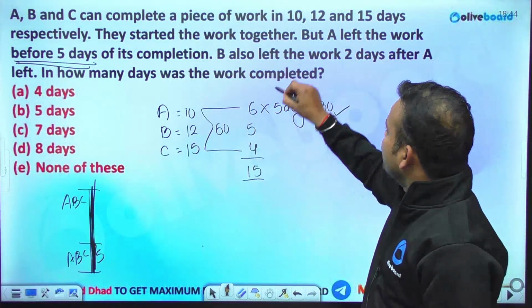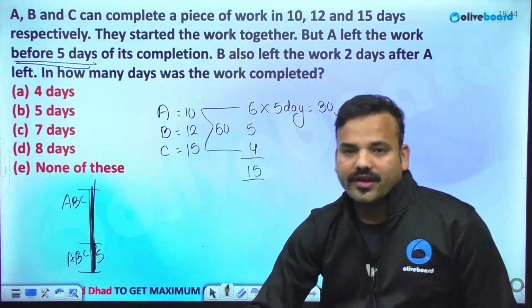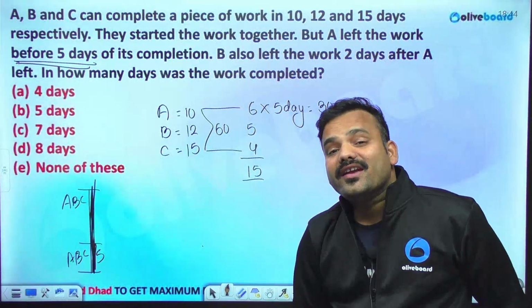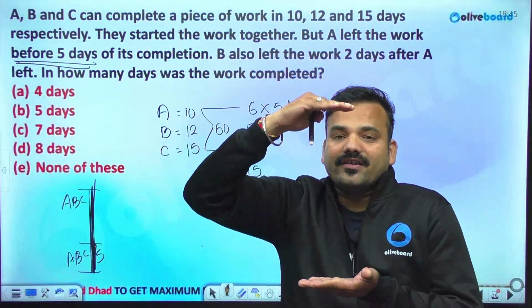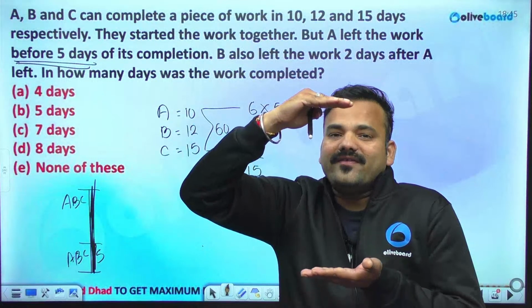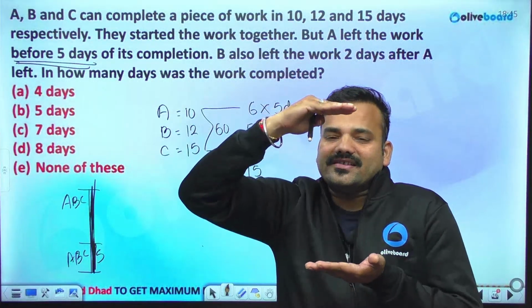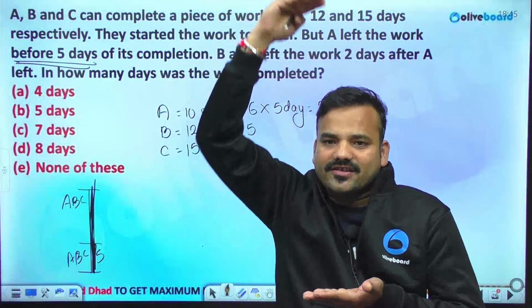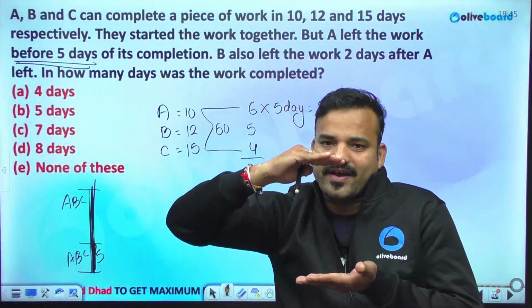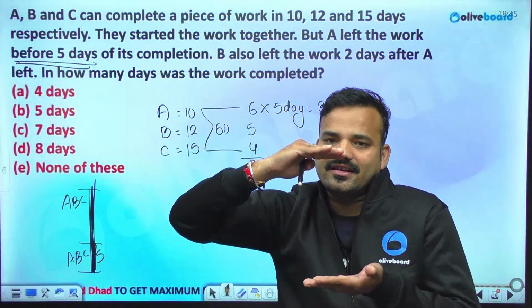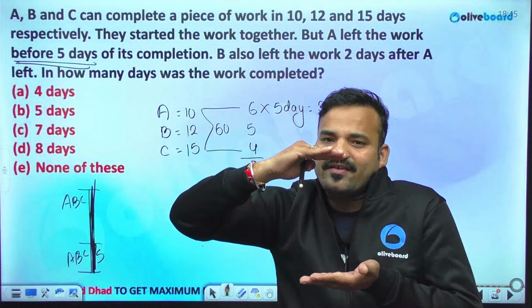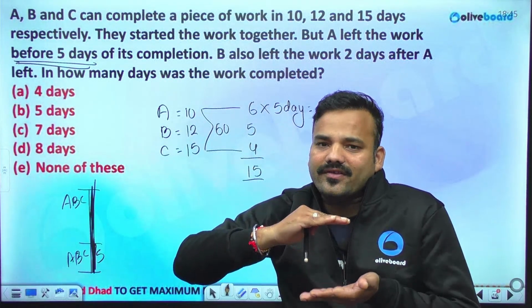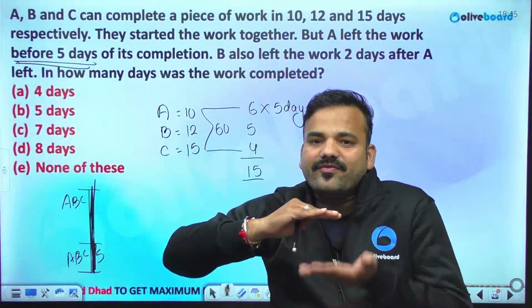And B also left the work 2 days after A left. Okay. So 2 days after A left means A has left 5 days before completion. Let's say this is 5 days. This was the entire day. A worked for this many days and A has left 5 days before completion. After A had left, 2 days after that B had left, that means B has left 3 days before completion.